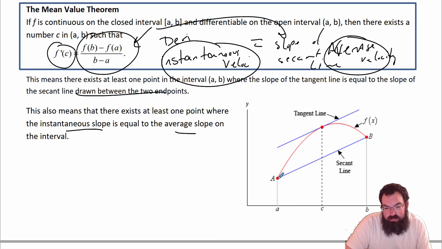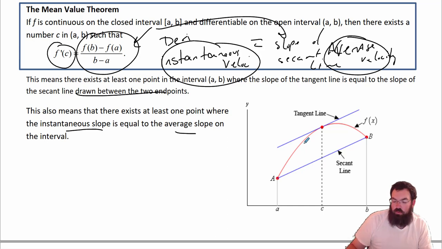And so if from a to b, this is f of a, f of b. If I take the slope of the secant line between those two points, if I just draw a line, whatever that slope is, then I can find somewhere on that interval that there is going to be the same slope of the tangent line at some value c. And we want to find that value c. All right, and that's what we're going to be doing next.